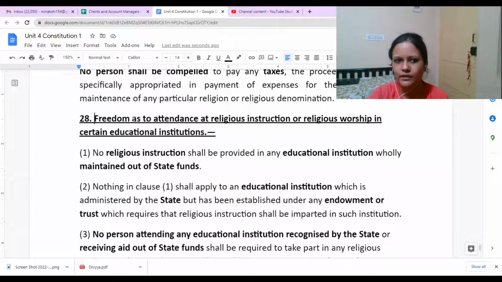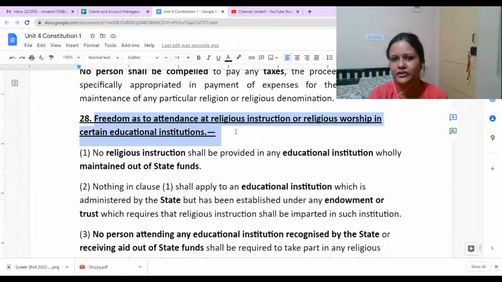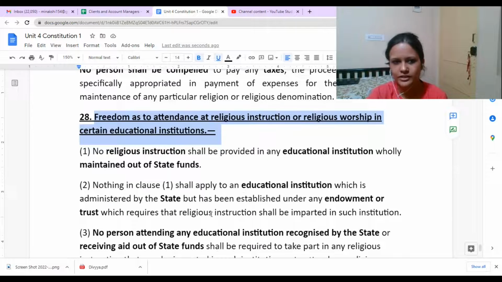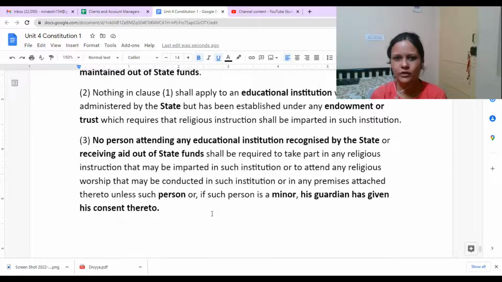Article 28 talks about freedom as to attendance at religious instruction or religious worship in educational institutions. In government schools, which are taking funds from the government, they should not provide any kind of religious teaching to the students. But it might happen that there are some institutions wherein some kind of religious practices are being given.